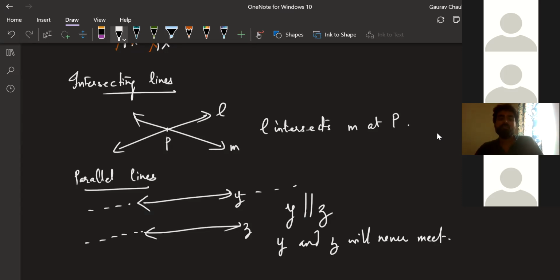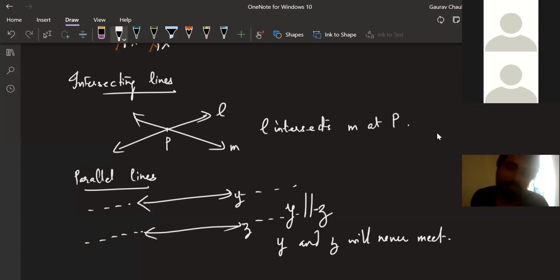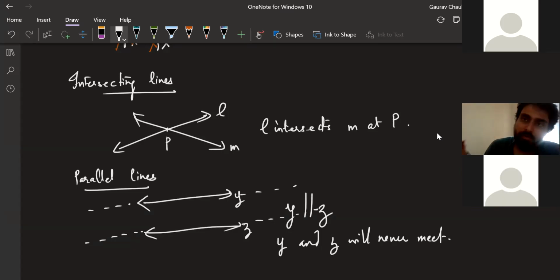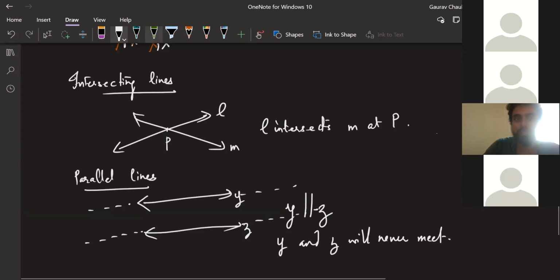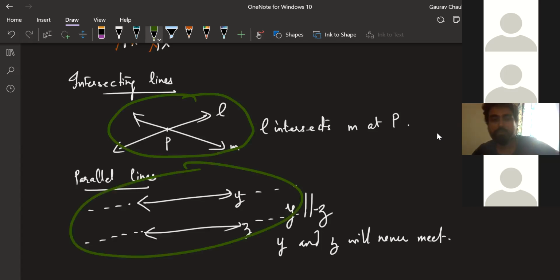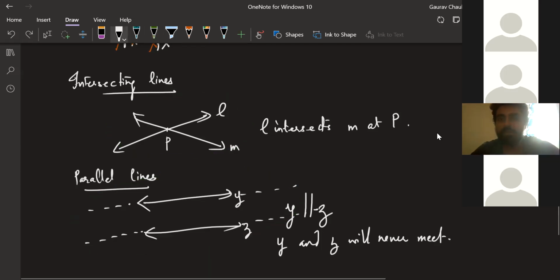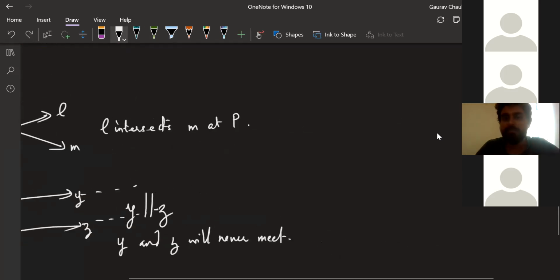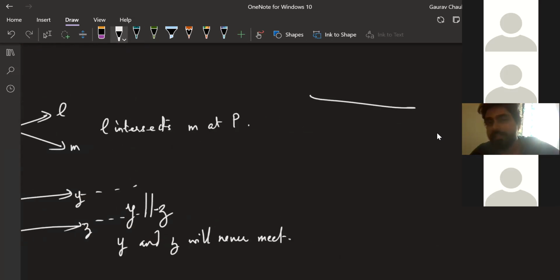Now I have a question here. Why will these two lines never meet? What is the difference in this situation and in this situation? I'll show you one more example. Let's think of one diagram like this, with intersecting lines. These lines will meet or not?